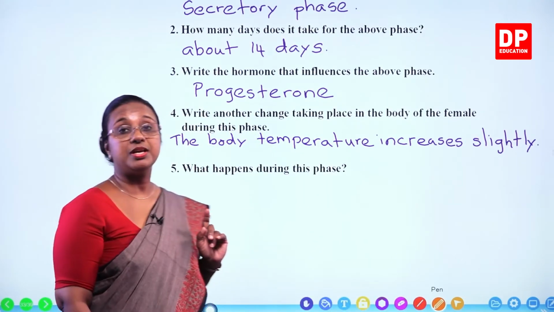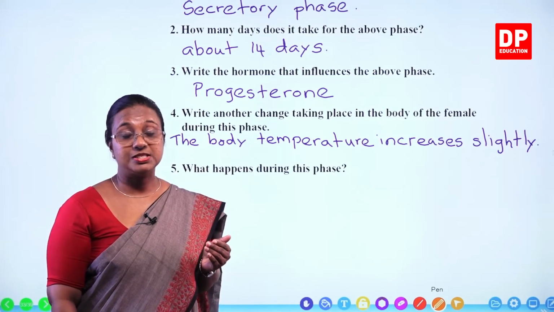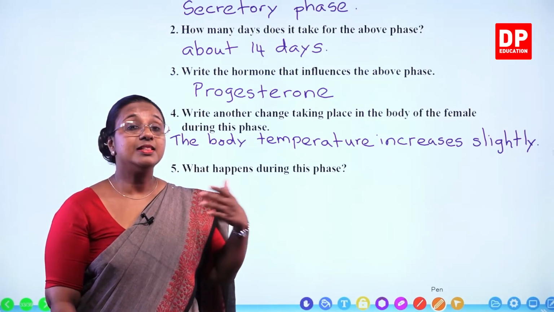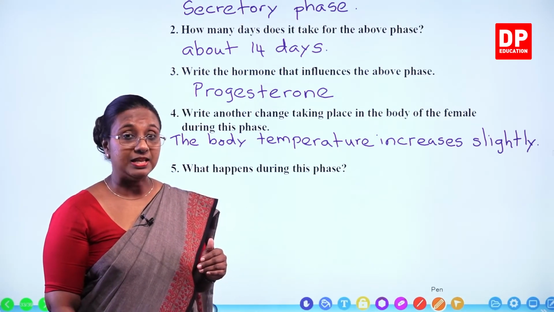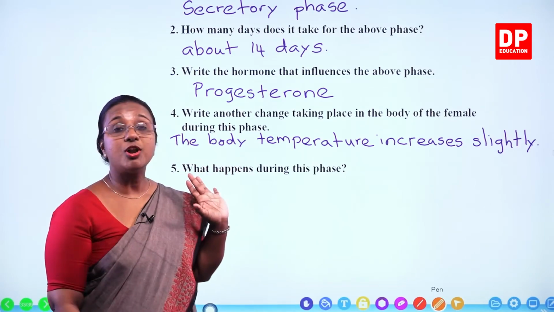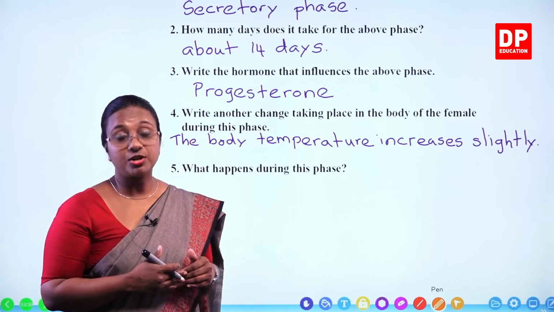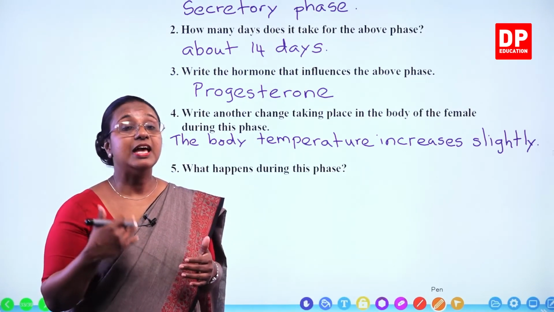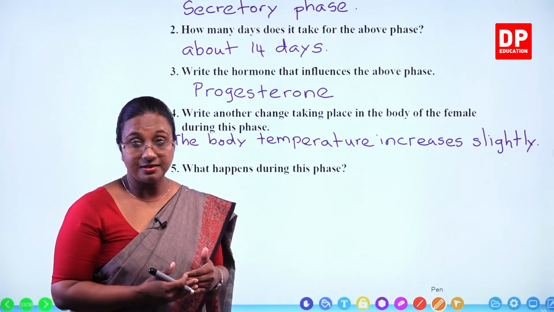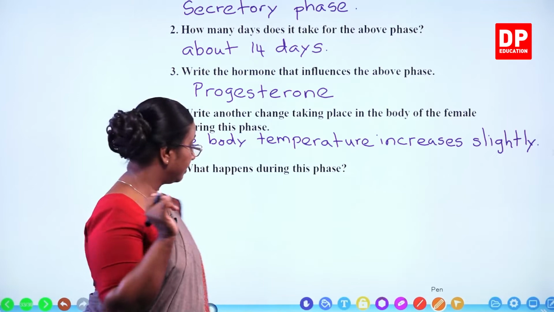Then we have the fifth question. What happens during this phase? Already in the previous phase, the proliferation phase, the degraded wall of the uterus started rebuilding. So here the wall of the uterus thickens, it gets a lot of blood supply and also the glands get activated and it becomes secretory. Those are the changes taking place during the secretory phase.